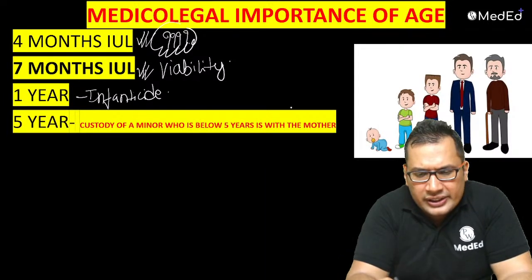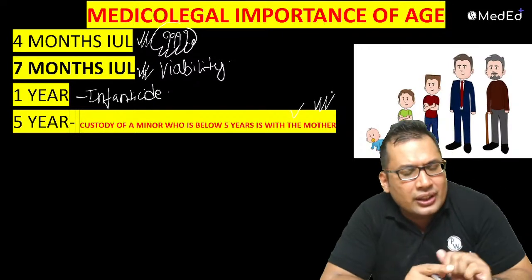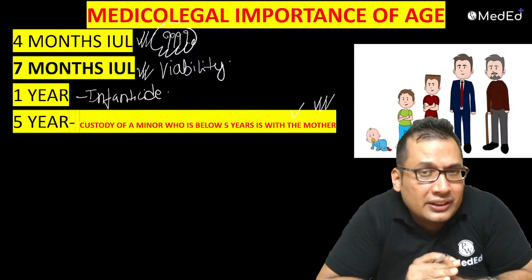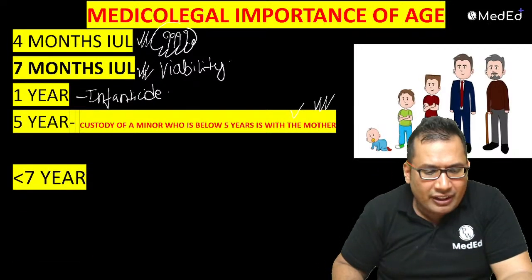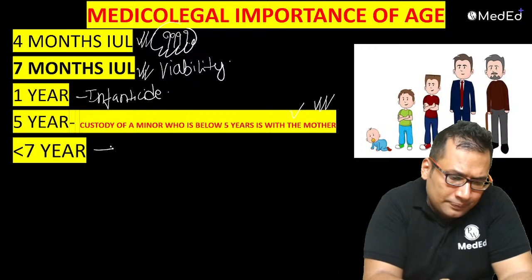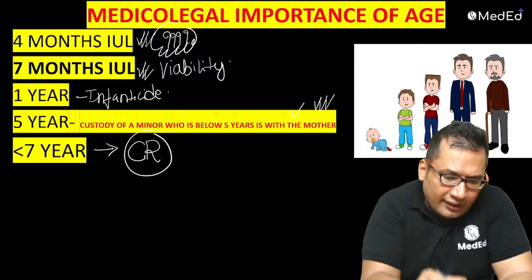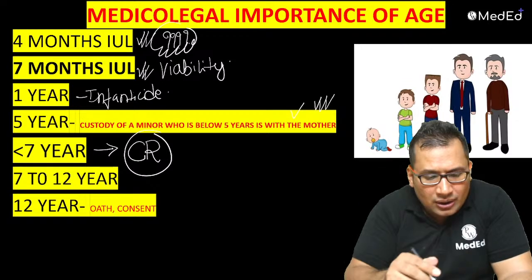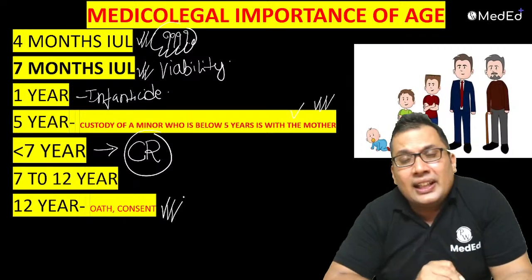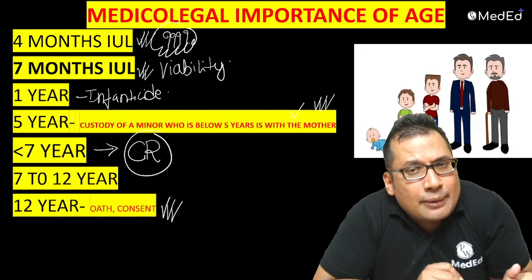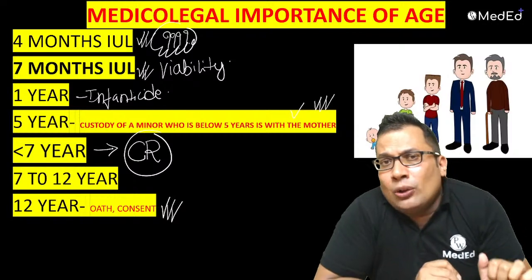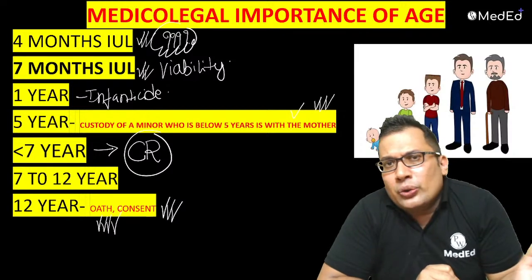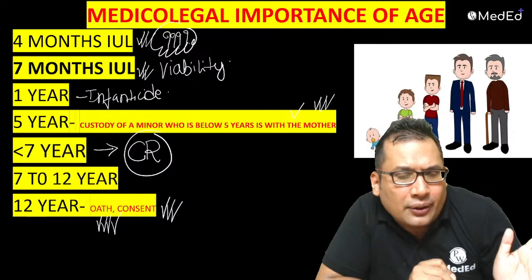5 year, that is the child custody. The custody of the minor who is below 5 years is with the mother, not with the father. 7 year, criminal responsibility. 7 to 12 years, same criminal responsibility. 12 year, it is the age of giving consent for medical examination, and also the age of taking oath. When the child's age is more than 12 years, he needs to take the oath. Less than 12 years, oath is not needed.